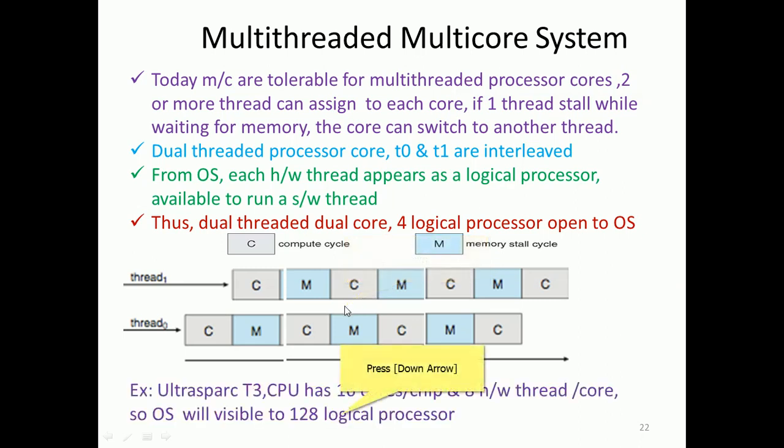One such example is the UltraSPARC T3 CPU, which has 16 cores per chip and 8 hardware threads per core. So the operating system will see 128 logical processors. In this UltraSPARC T3, 128 logical processors are visible to the operating system.